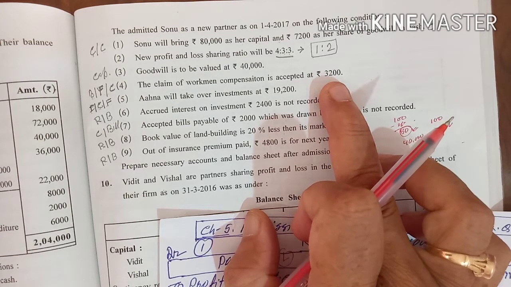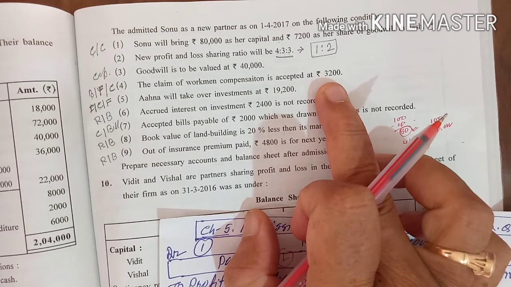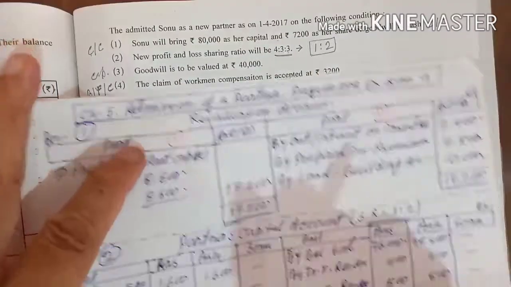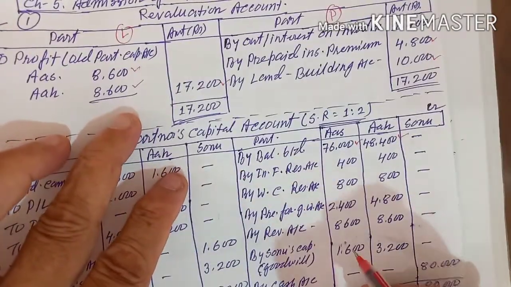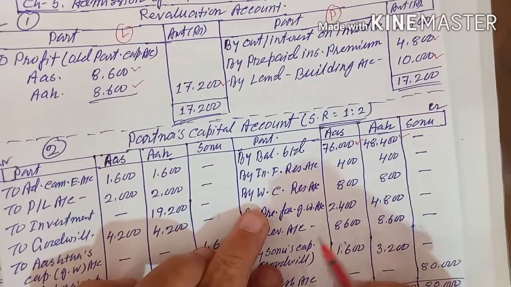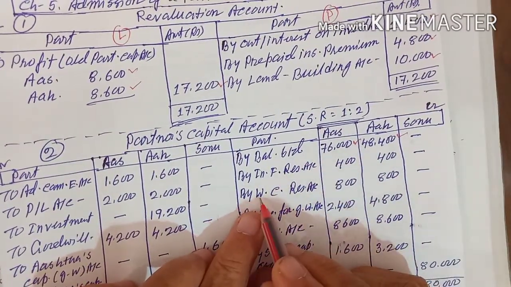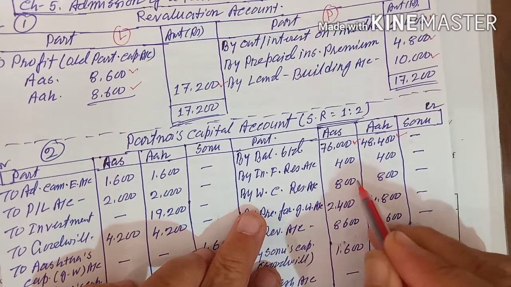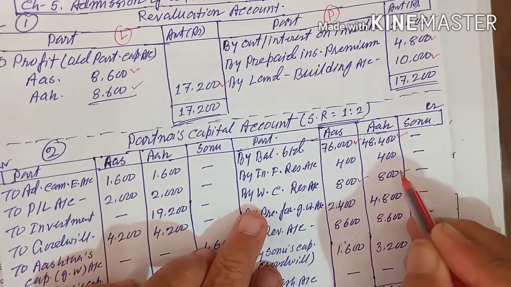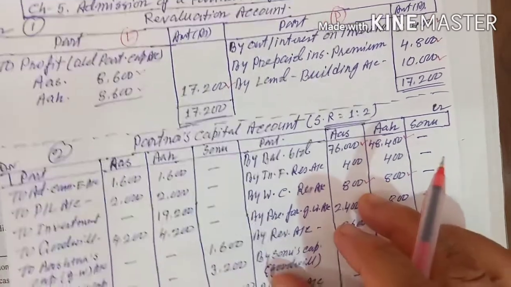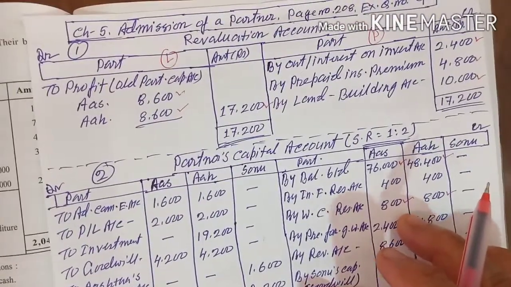The difference between 4,800 and 3,200 is 1,600. This 1,600 you have to distribute to the old partners according to the old ratio. See, workman compensation reserve 1,600, 800 and 800. You understand?